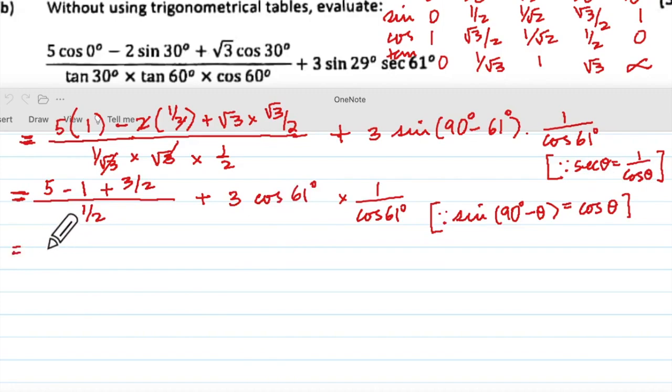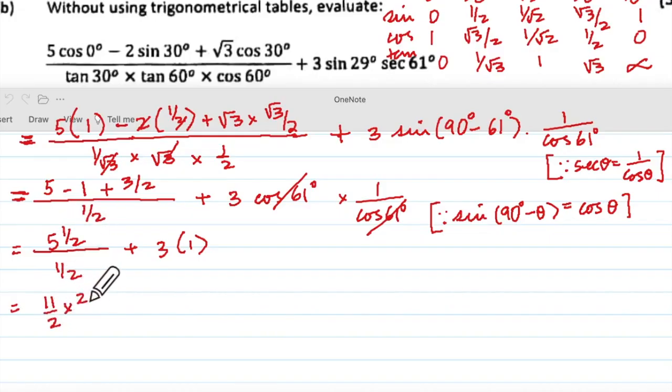Alright, then keep this as it is. 5 minus 1 is 4. So 4 plus 3 upon 2 means 1.5, no? 4 and 1, 5. So it will be 5.5. So it is 5.5 upon half. Plus it will be, can you see this? So 3 into 1. Understanding? This becomes 11 upon 2 multiplied by 2 upon 1 plus 3. How is it? Good, no?